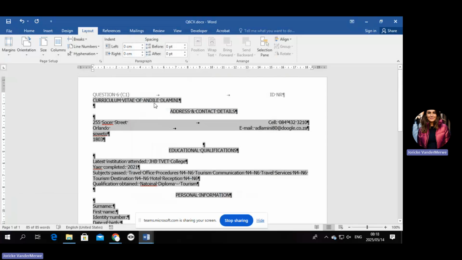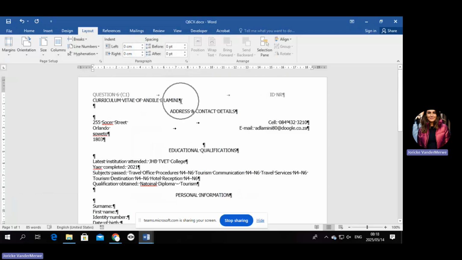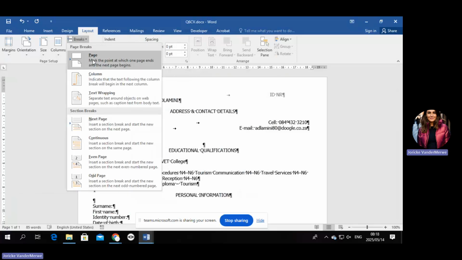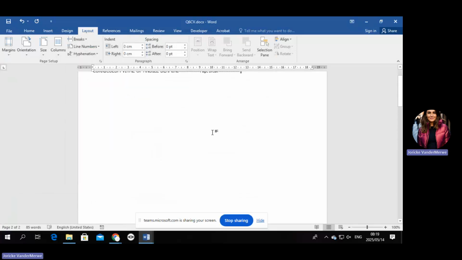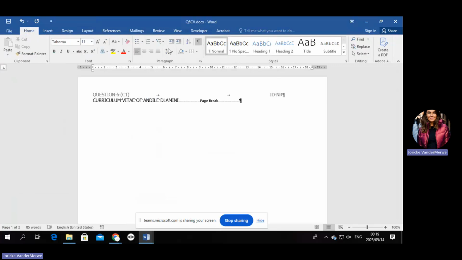They are asking you to insert the page break before the information in the document. So you need to insert a page break. That is what you need to do, okay? Remember, you switch on your paragraph marker so that you can see where those things are at.